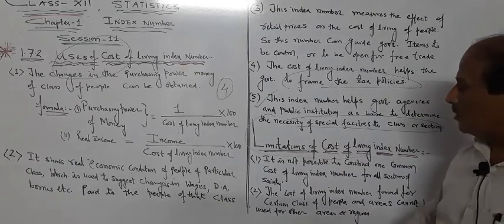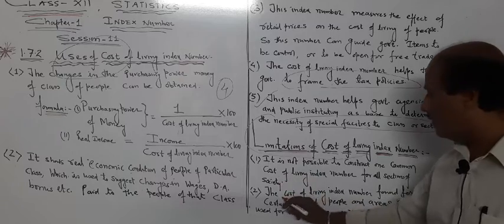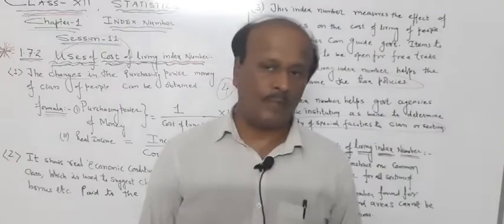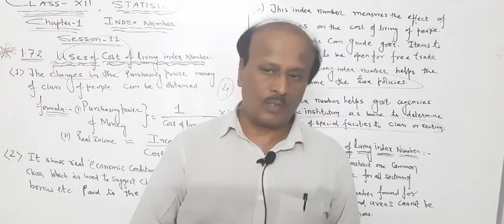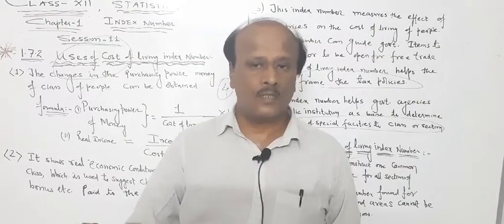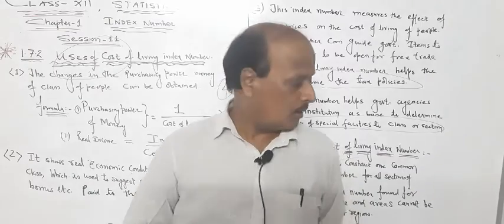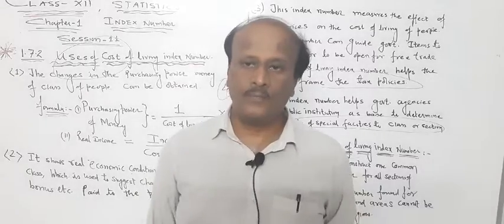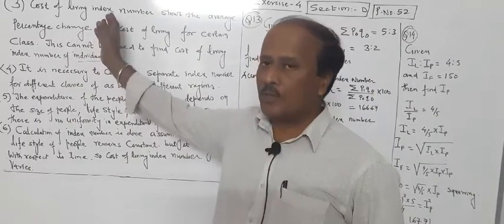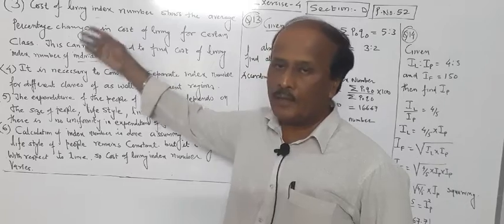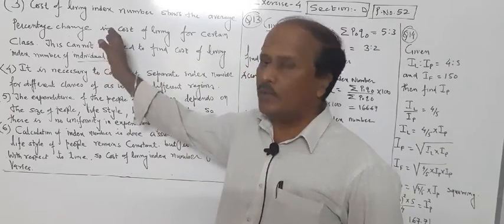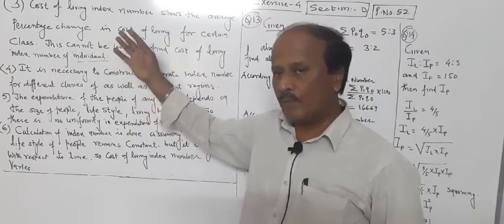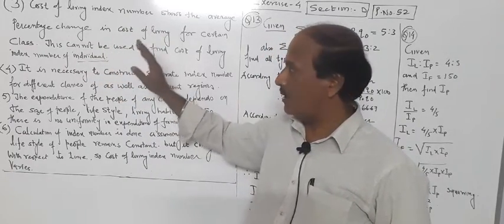The cost of living index number is found for a certain class; the 4-5 points of limitations are near about similar only. So just try to remember certain points. Suppose the cost of living index number is found for a certain section of people. You cannot use this cost of living index number for some other section of people. So these are the 2. We'll see 2-3 more just now. As I told you, the cost of living index number cannot be generalized. We cannot have a common cost of living index number. It varies from family to family, section to section.